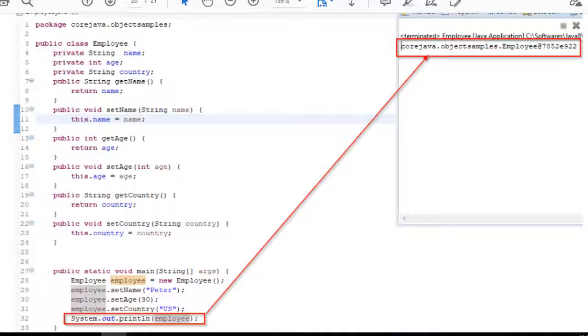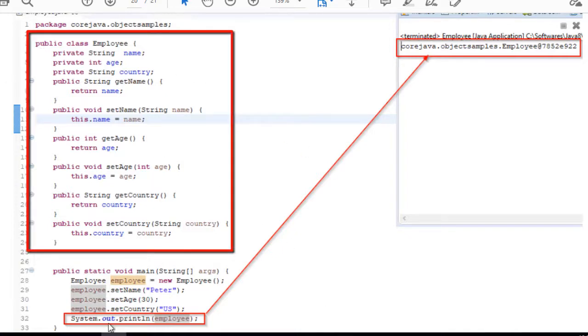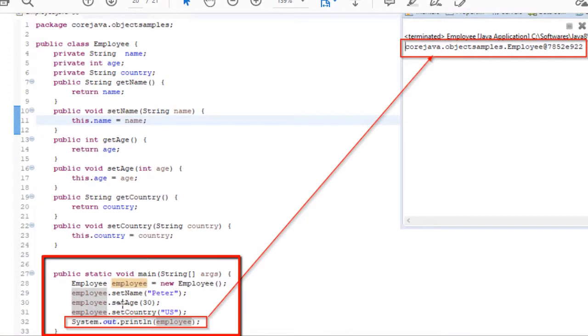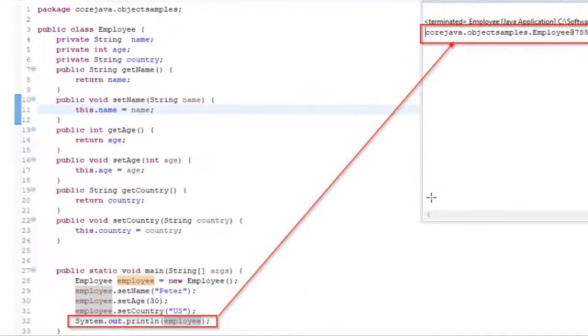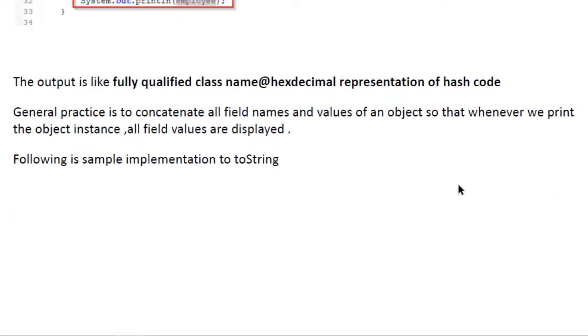Let me scroll down. As you can see over here, we have the Employee class. It has different attributes, and finally what we have done is create an Employee object. Its name, age, country, etc. are all set, and we are printing this Employee object. But look at the output. It is the fully qualified class name, then the representation of the hash code. But this is not very user readable, right? If somebody prints the Employee object and gets an output like this, they won't understand what is within this particular object. So the output is the fully qualified class name and the hexadecimal representation of the hash code.